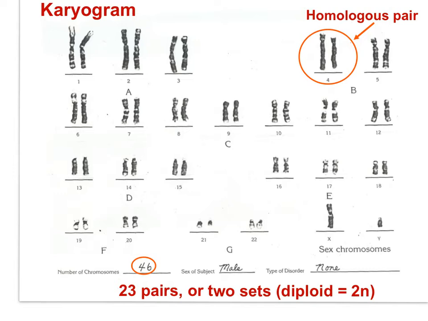Meiosis reduces the chromosome number so that when fertilization occurs, the diploid number is restored. If meiosis did not reduce the chromosome number, then fertilization would result in a doubling of the chromosome number, a doubling with each generation. Doubling the chromosome number cannot happen if a species is to maintain its genetic integrity.